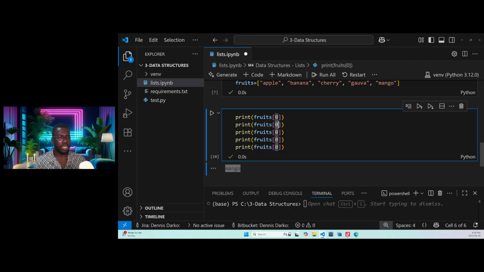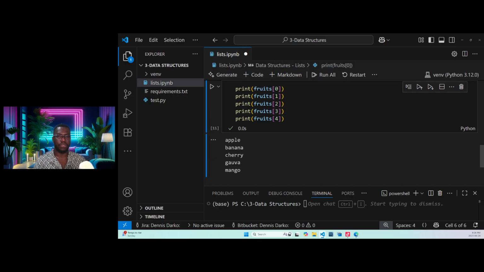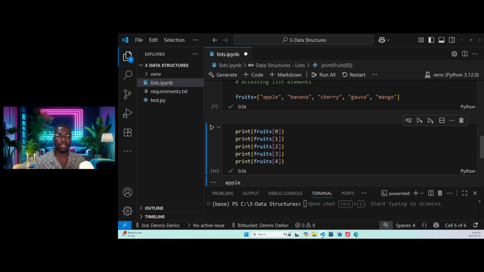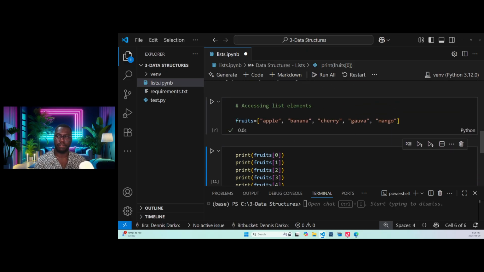And then I'll just change here to be 1, here to be 2, here to be 3, here to be 4. So 0, 1, 2, 3, 4. When I run, I should see all of them. You see? Guys, you see how we access lists in Python? It's very simple. All you need is to understand the logic behind it, and I've explained it clearly for you.